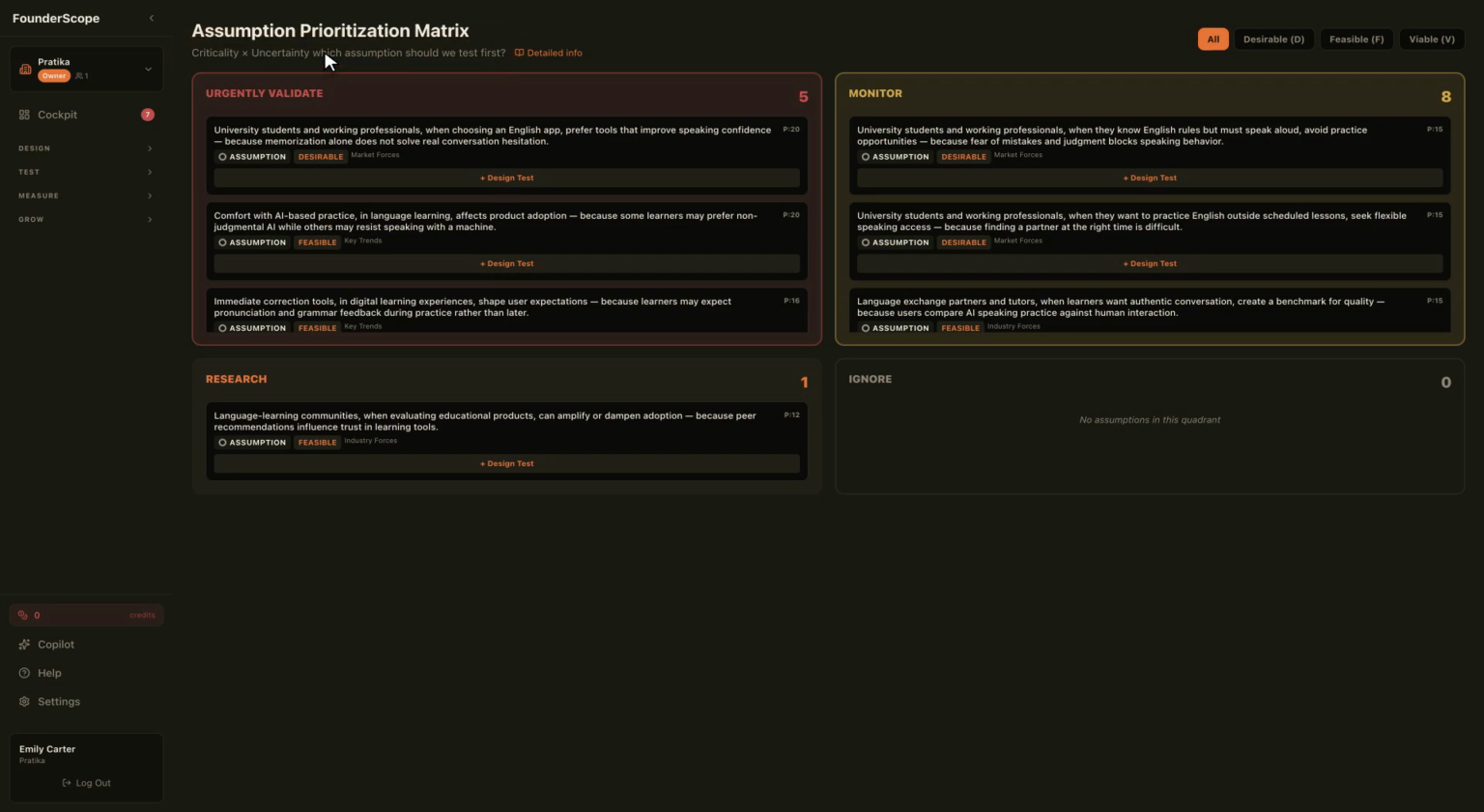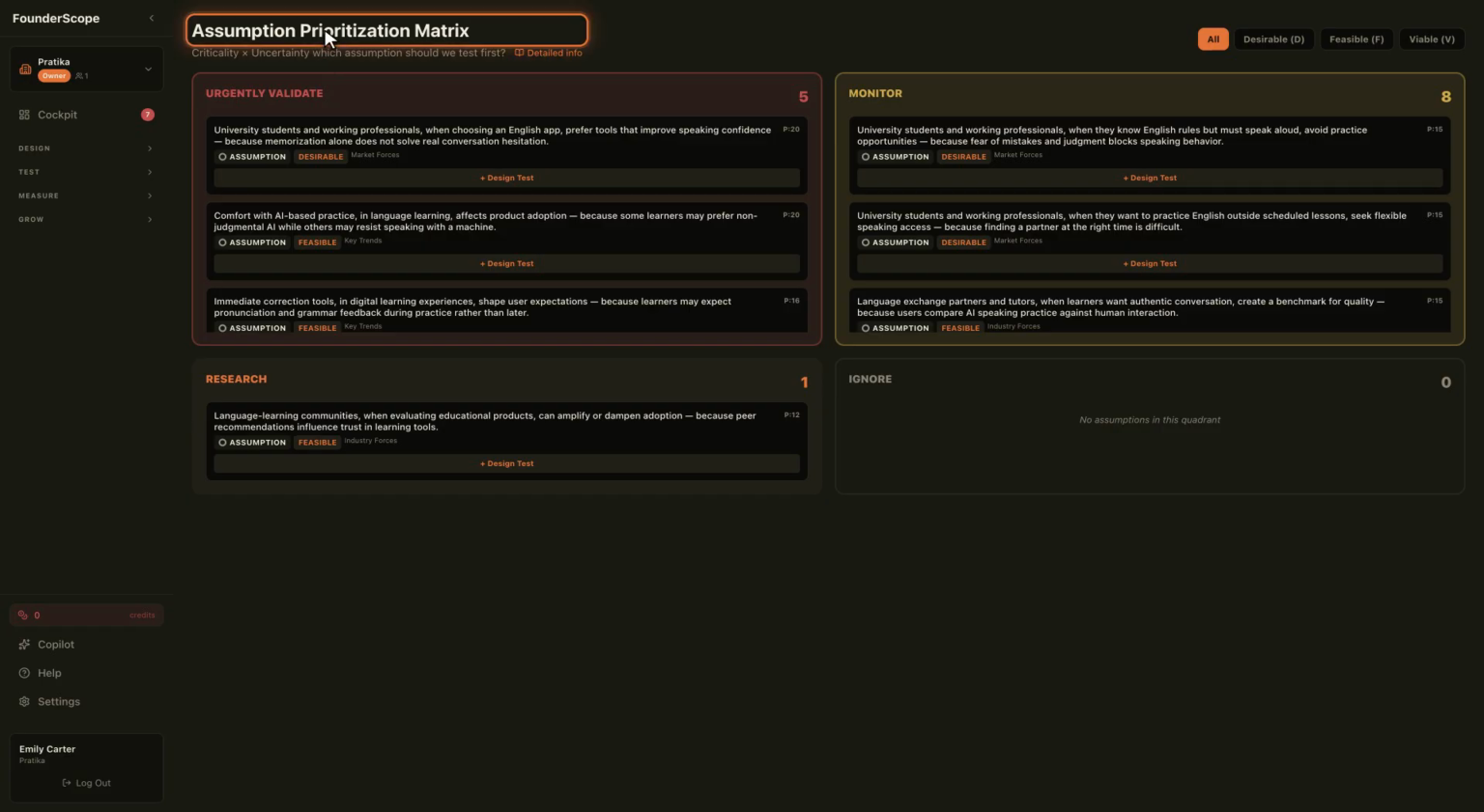So why prioritize? Because a startup has dozens, even hundreds of assumptions, and testing them all at once is impossible. When we prioritize, we look at two things. 1. How critical is this assumption to the business model? 2. How little do we know about it? That is, how high is its uncertainty? This is exactly how FounderScope does it. It automatically places every item across all your canvases into 4 quadrants, based on criticality and uncertainty scores. So you never have to wonder where to start.